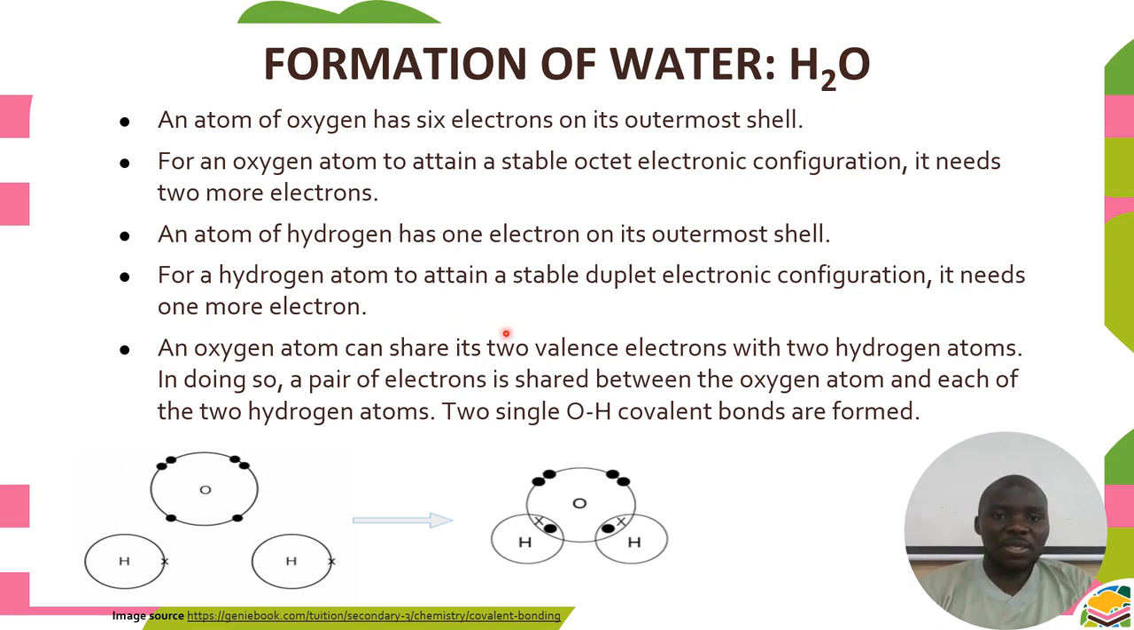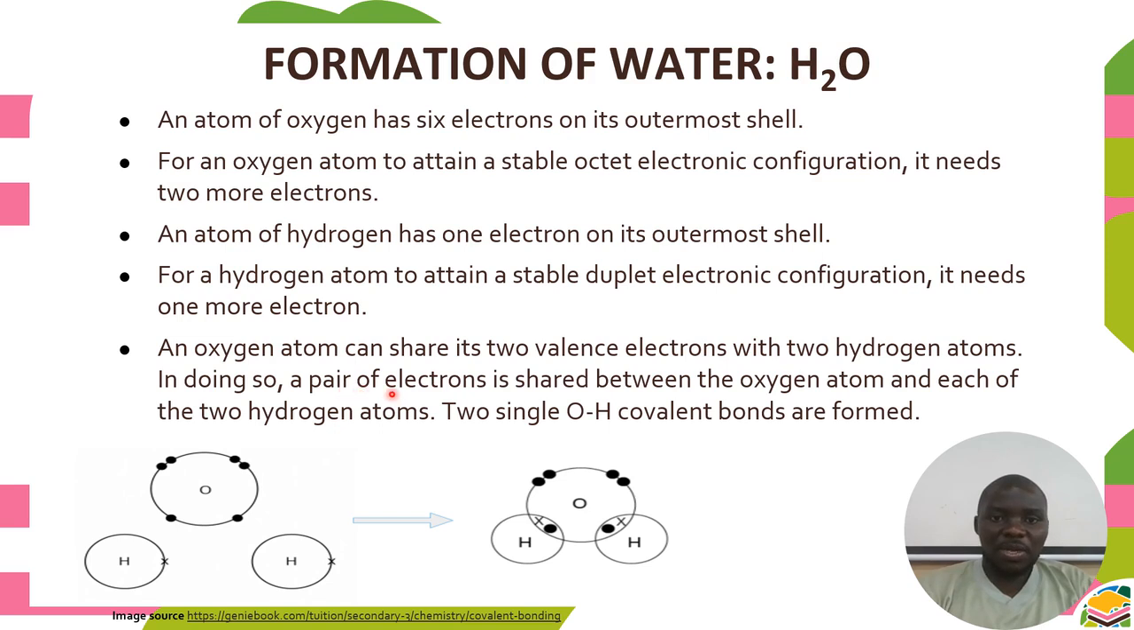So for a hydrogen atom to attain a stable duplet electron configuration, duplet means 2, configuration simply means electron configuration of noble gases, specifically helium, it needs 1 electron. An oxygen atom can share its 2 valence electrons with 2 hydrogen atoms. That's why here we have 2. Remember, I've said that this one is coming from formation of chemical formulas, where we are looking at the valences and we are swapping. So this 2 means it came from oxygen going there in order to balance the number of hydrogen atoms in this bond.